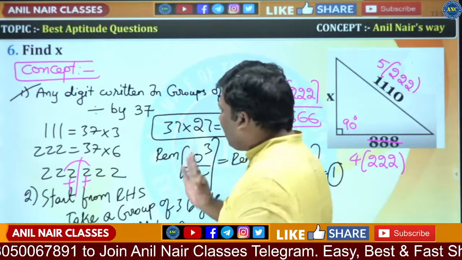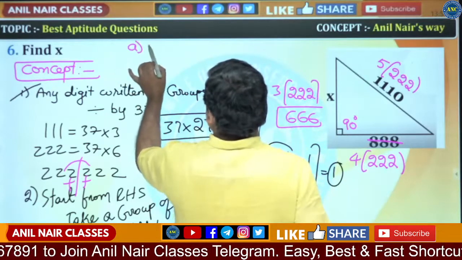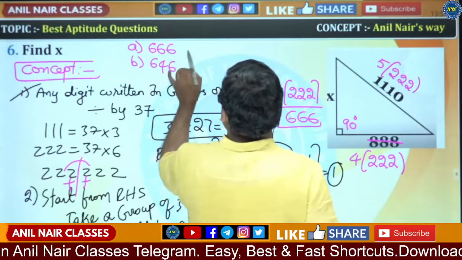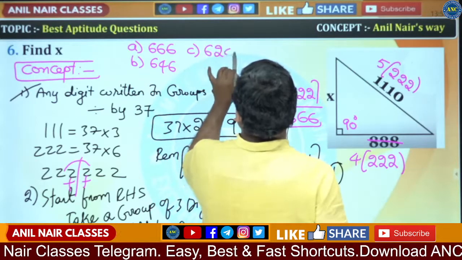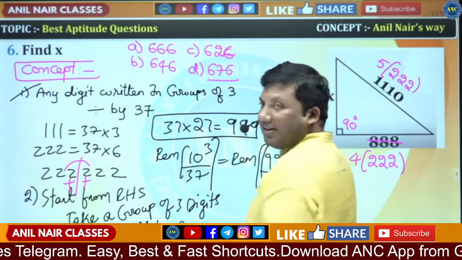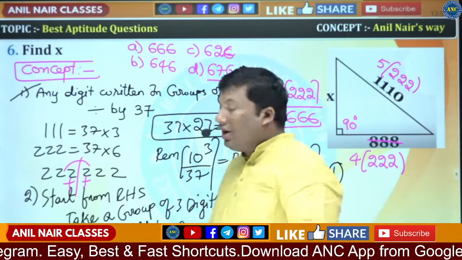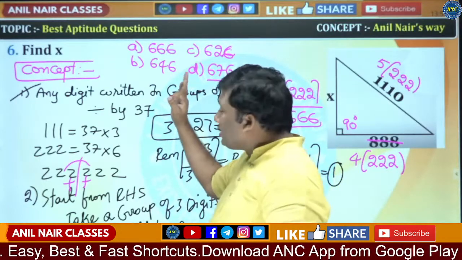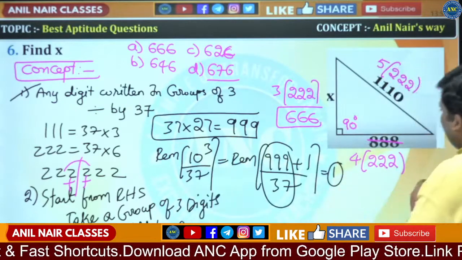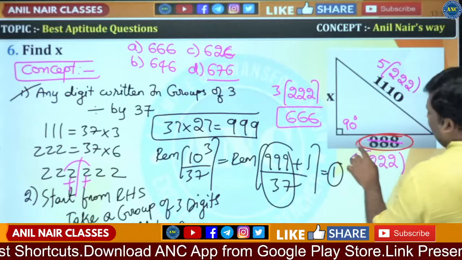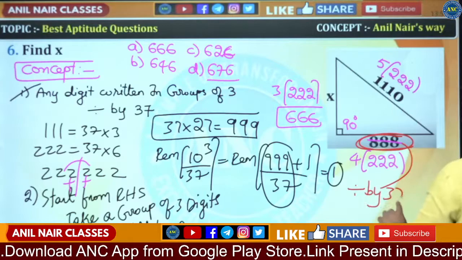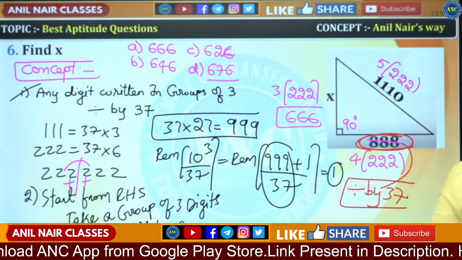Listen carefully. Suppose the options are 666, 646, 626 and 676. Listen carefully. 888 is a number written in groups of 3. It is always divisible by 37. This is divisible by 37.